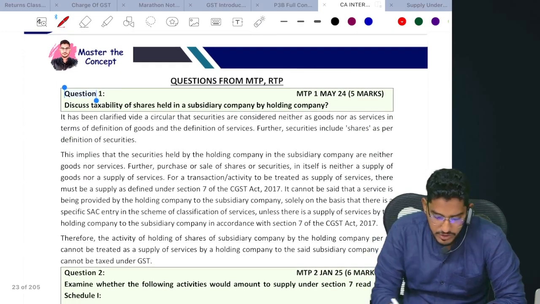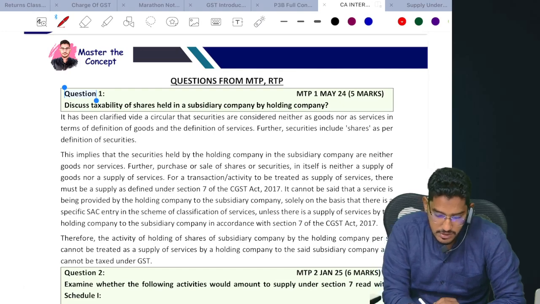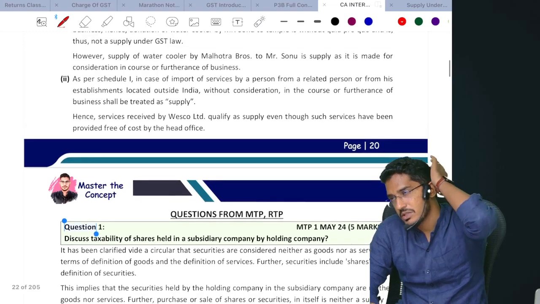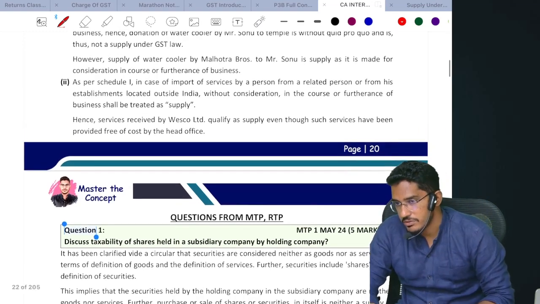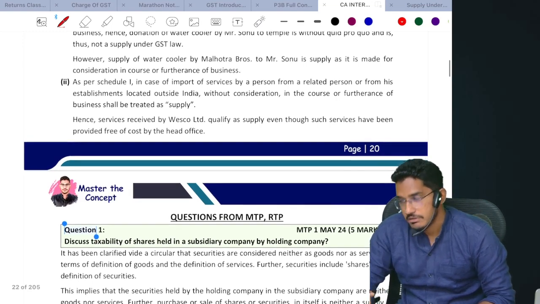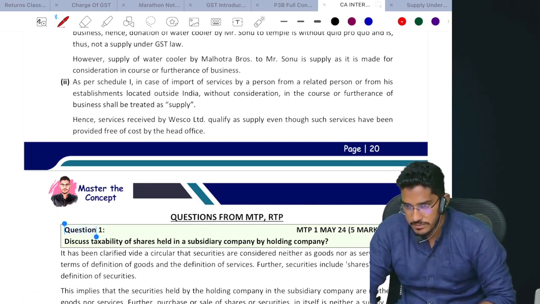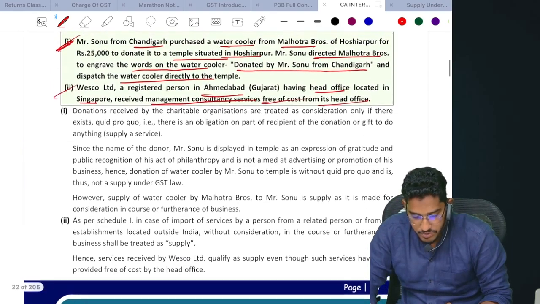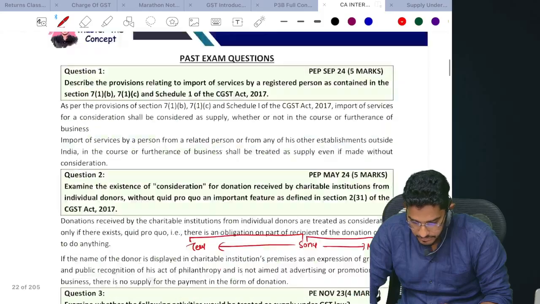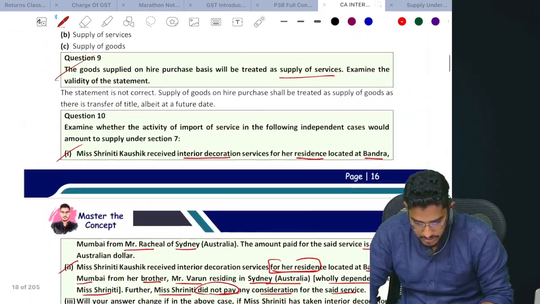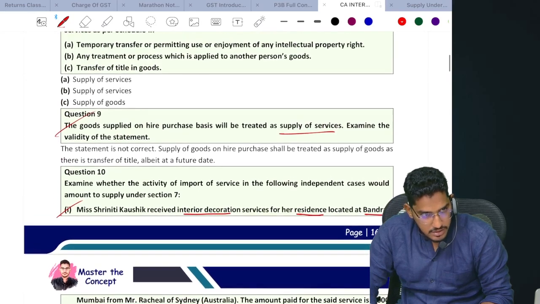There are some removed concepts. There are questions in the past examinations, past MTPs and all. Some questions might not sound reasonable to you. You might feel like you have not heard them anywhere because they are not in the recent version. Whenever they have released the material, so many circulars they have removed actually. Circulars they have removed, you can ignore. Some questions, if you don't find them familiar, leave them. Okay. So all guys, supply we are done successfully.